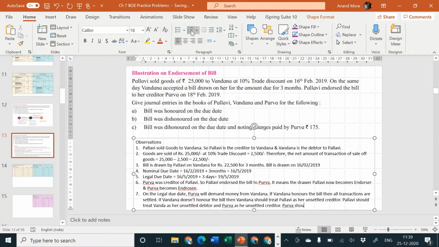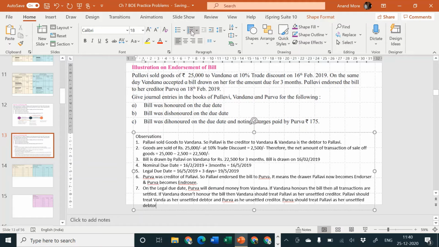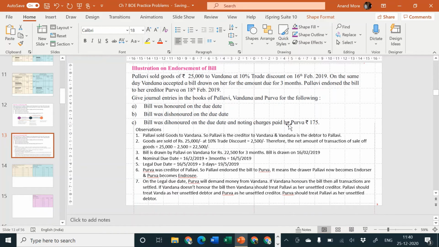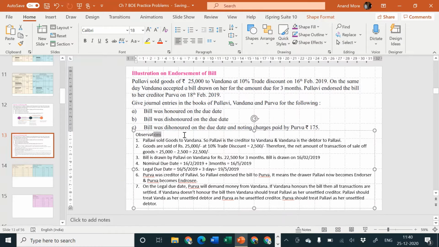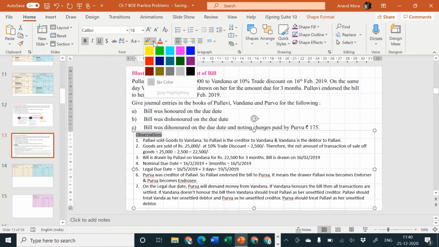And Purva should treat Pallavi as her unsettled debtor. I hope it is clear to all of you. Just check these observations properly. If required, please pause the video, write down the observations, and then we'll go ahead. Remember, these observations are not for exam, they are only for you and me.